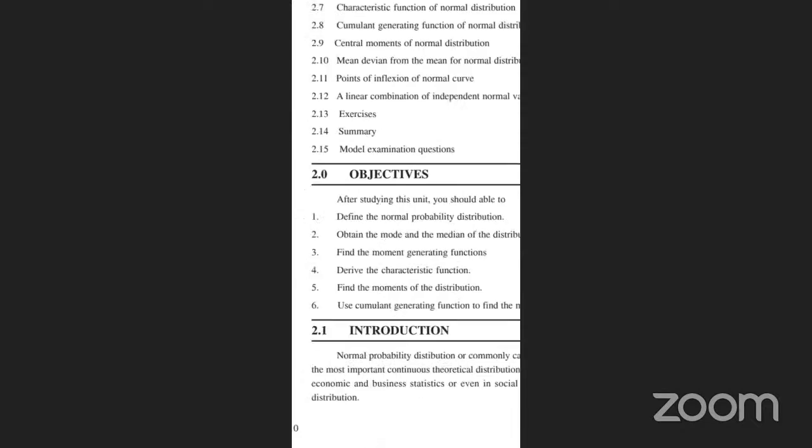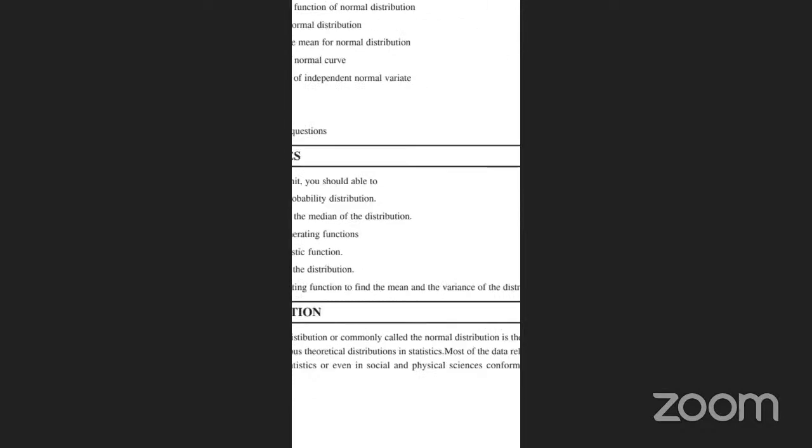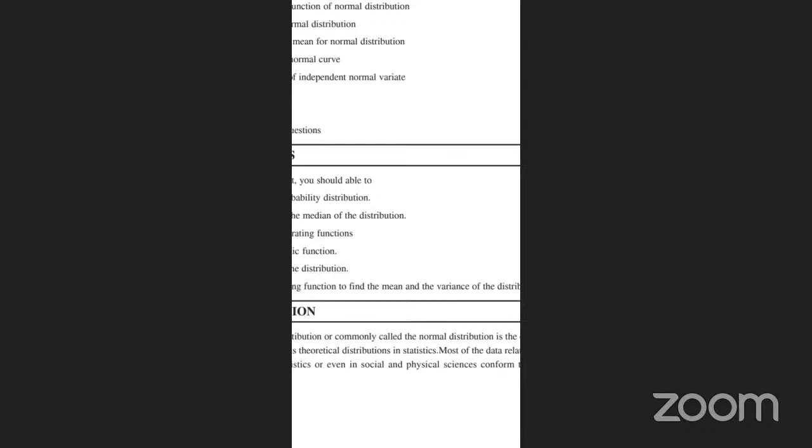What are the objectives here, what we have to learn? Define the normal probability distribution, obtain the mode and the median of the distribution, find the moment generating function, derive the characteristic function, find the moments of the distribution, use the cumulant generating function, and find the mean and the variance of the distribution. What does cumulative mean?